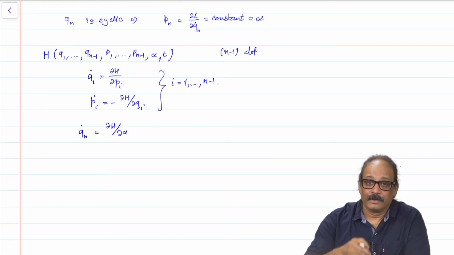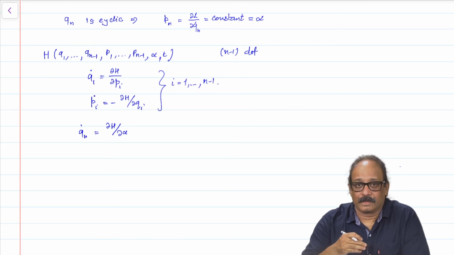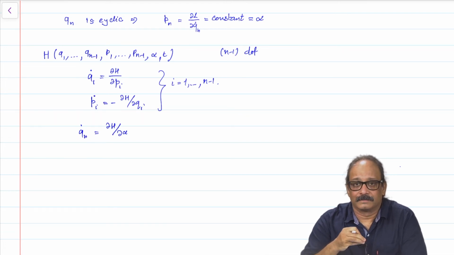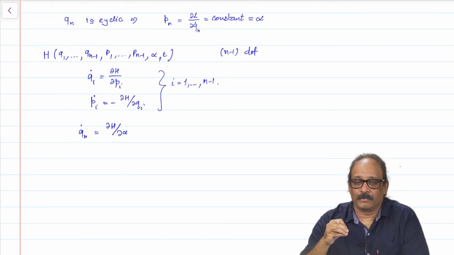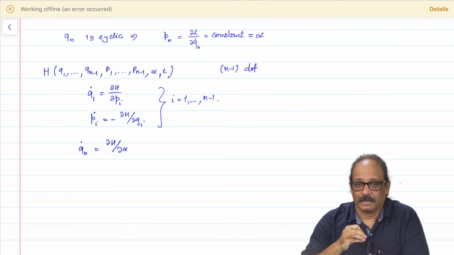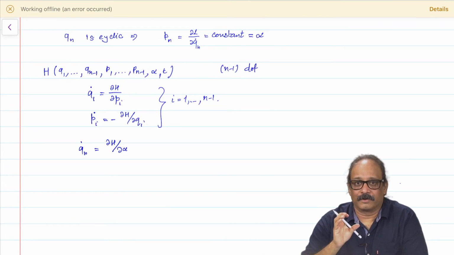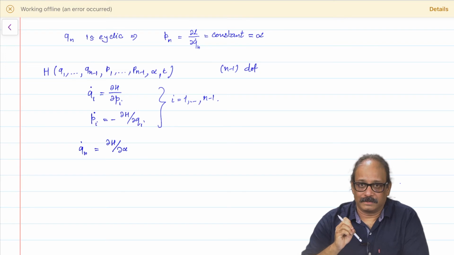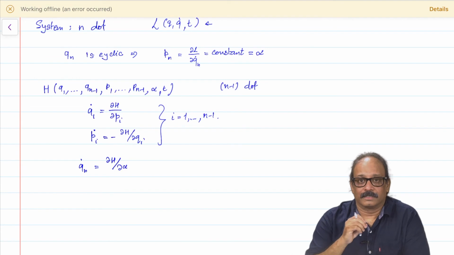So, this is how the cyclic coordinates and the corresponding conjugate momenta being constant will reduce the effective Hamiltonian to fewer degrees of freedom. This procedure will reduce the number of degrees of freedom by the number of cyclic coordinates.